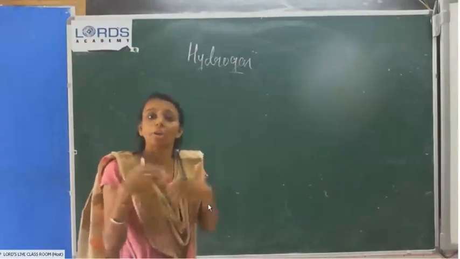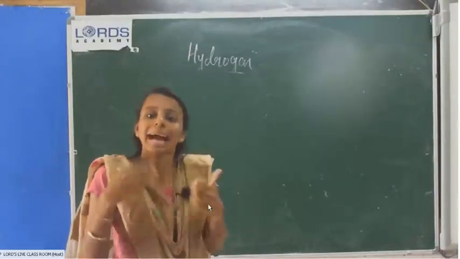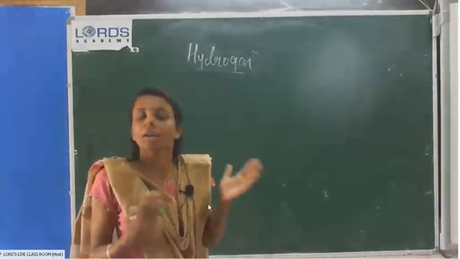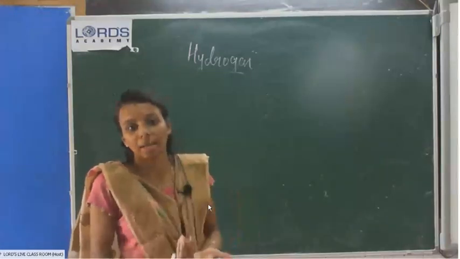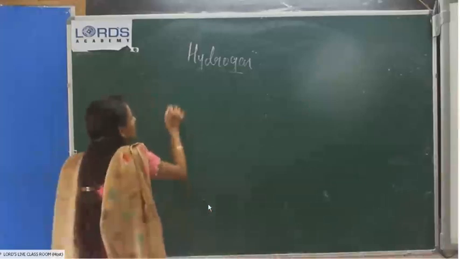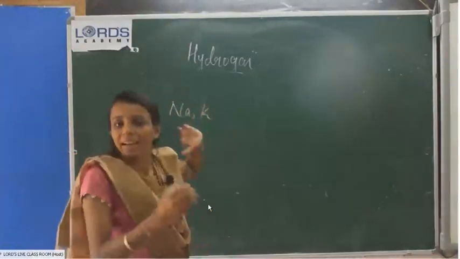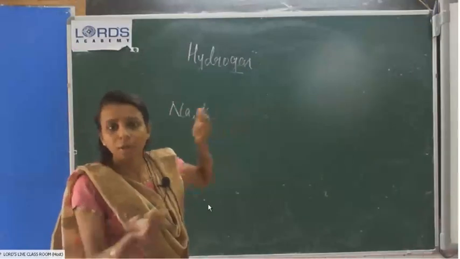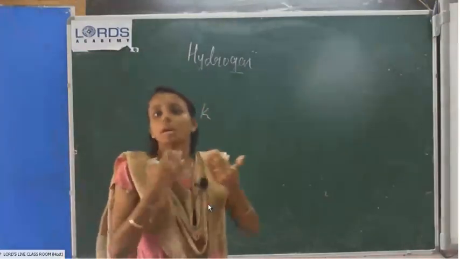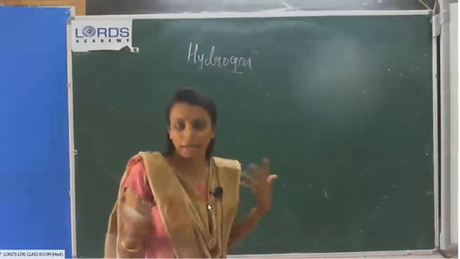Sodium and potassium are very reactive metals. They react violently. Therefore, we are not using sodium and potassium for laboratory preparation. In order to avoid direct contact with water, we keep these metals in kerosene oil. We already learned that one.